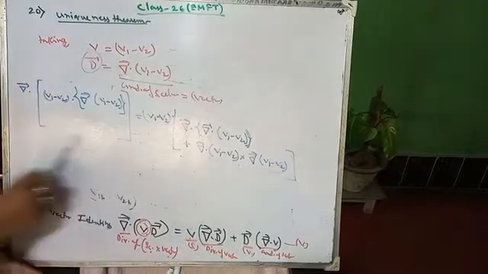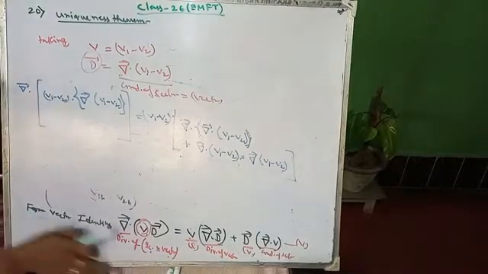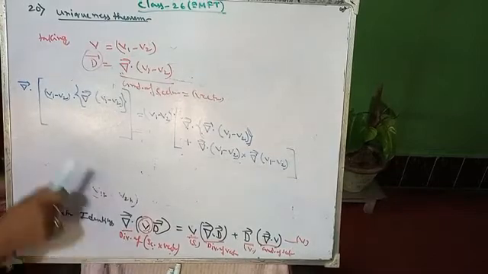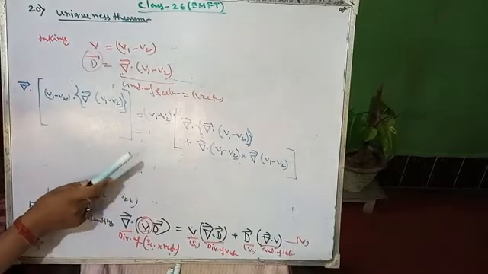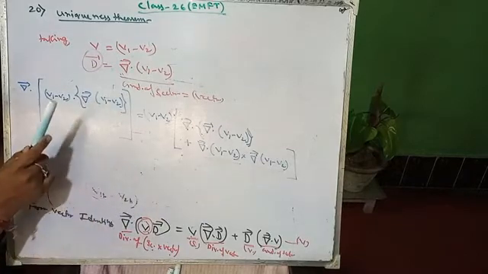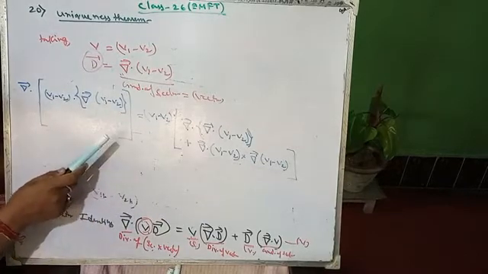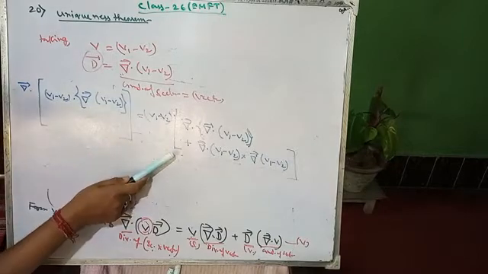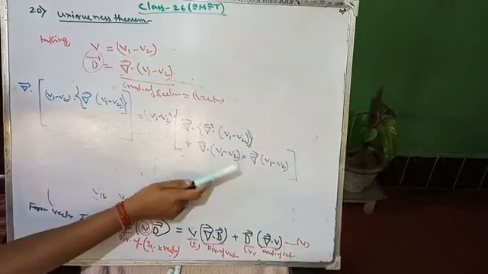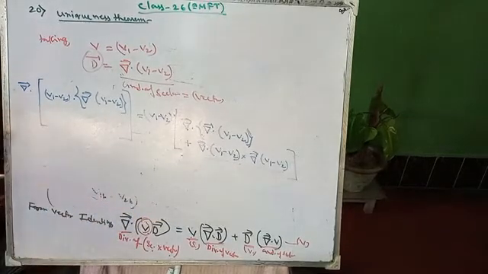Now write the above equation. The above equation will now be integrated throughout the volume enclosed by the boundary surface.